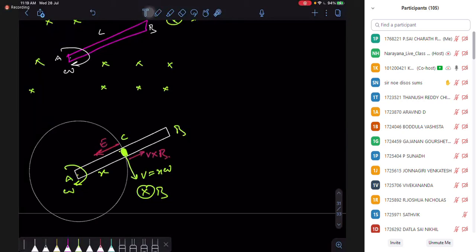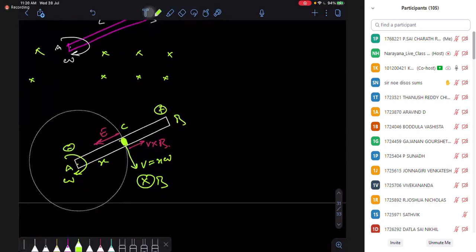In the direction of the electric field, your potential decreases. Against the direction of the electric field, your potential increases. So in short, I can say in the direction of V cross B, you have the positive terminal. So B behaves as the positive terminal and A behaves as the negative terminal.